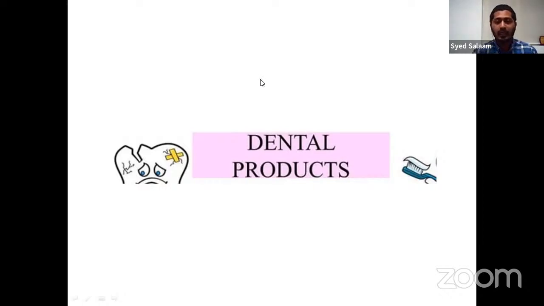Okay, so you might know that dental products are the agents used for dental hygiene as well as for rearranging or forming various dental structures.